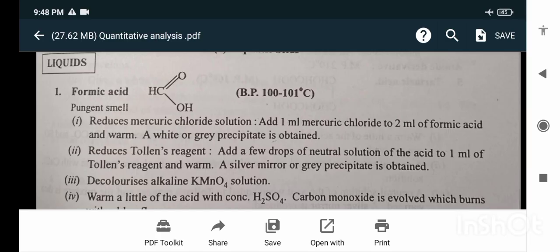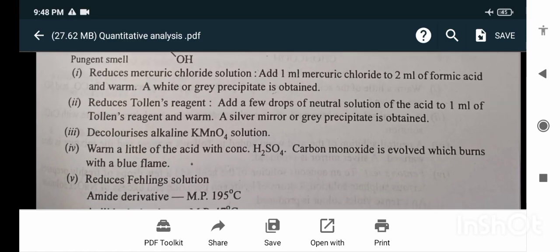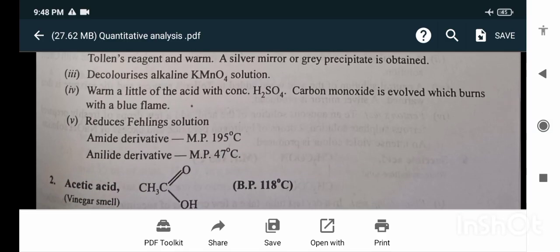Decolorizes the alkaline KMnO4 solution. Warm a little of the acid with concentrated H2SO4. Carbon monoxide is evolved which burns with a blue flame. Reduces Fehling's solution. Amide derivative melting point is 195 degrees Celsius. Anilide derivative melting point 47 degrees Celsius.